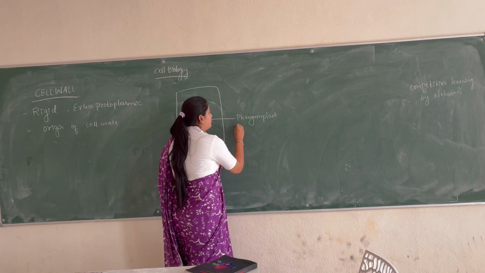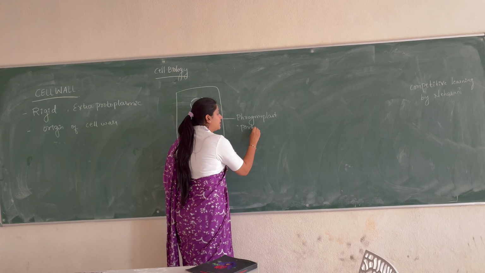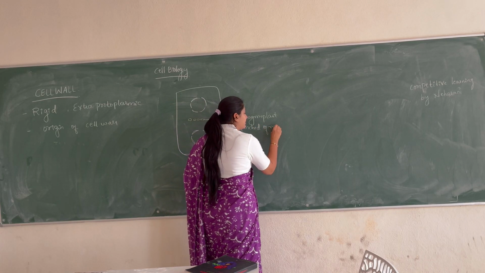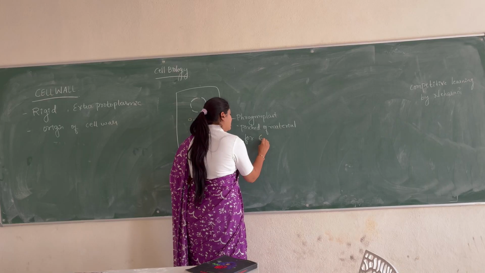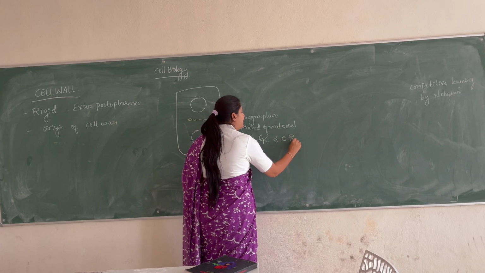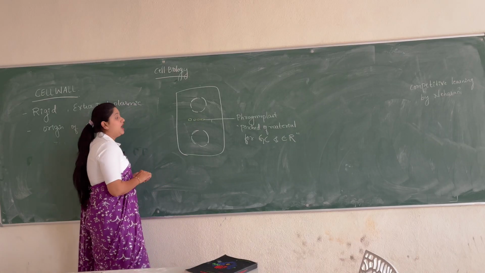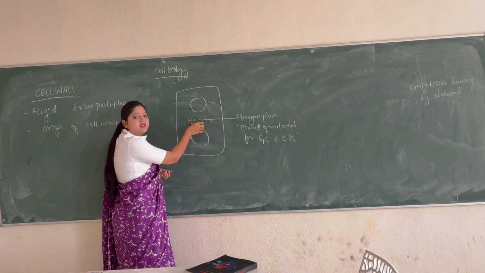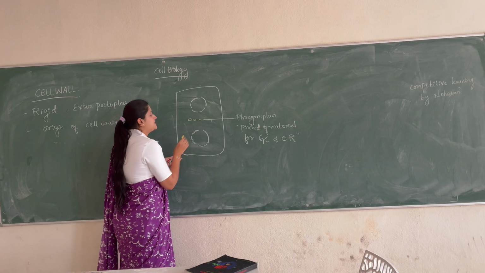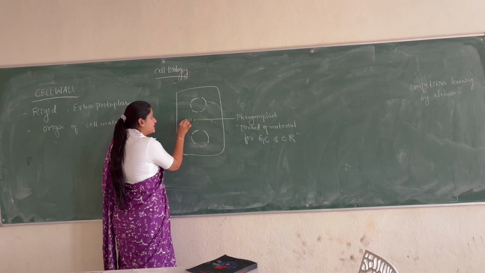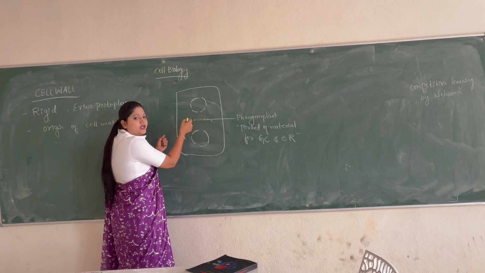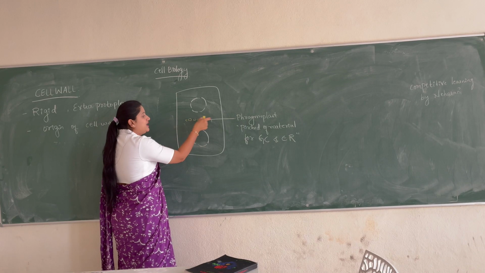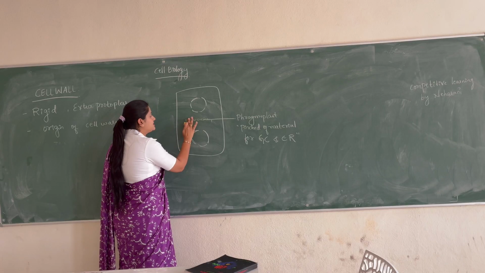So what is this phragmoplast? It is the pinched off material from the Golgi complex and endoplasmic reticulum. Now this phragmoplast gets deposited here at the center, and it starts growing outwards like this. It starts extending and increasing in size. When it increases in size, space is also required. So at that time what happens? This comes here like this.